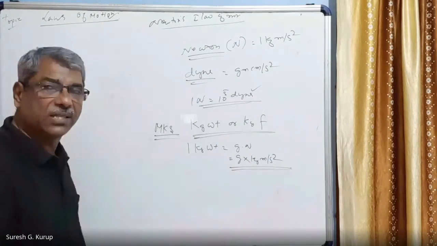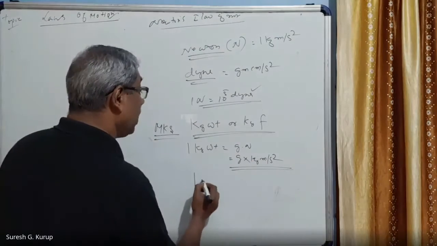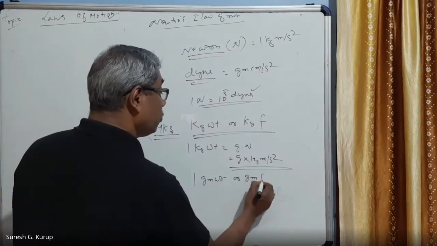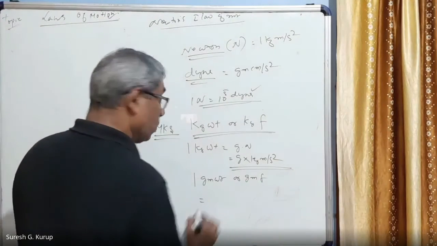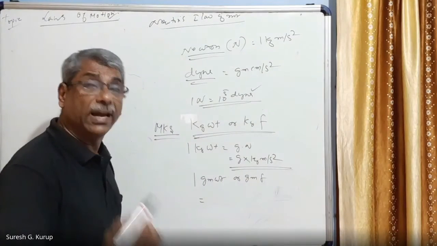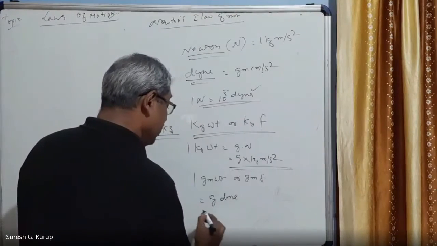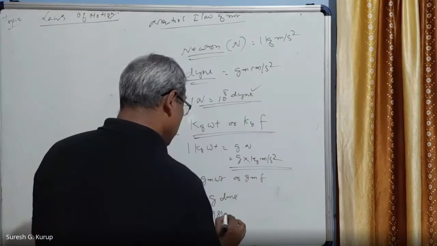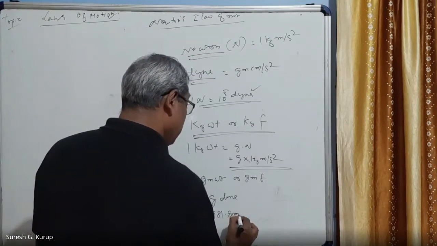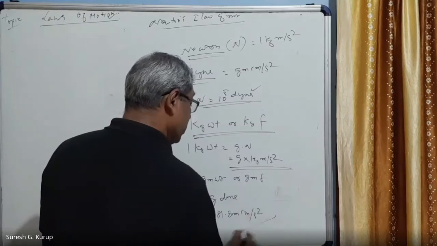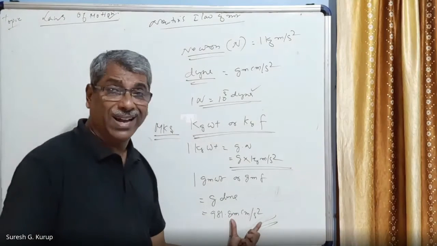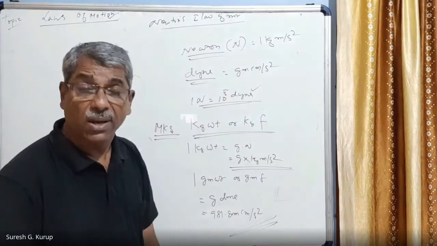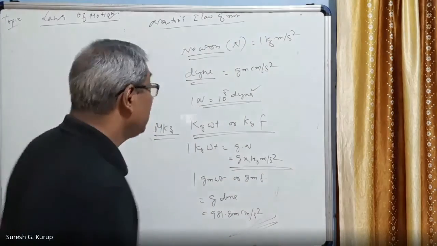In the CGS system, 1 gram weight, or gram force, is equal to g Dyne. Here g in the CGS system is 981, so it is 981 Dyne, where 1 Dyne is equal to 1 gram centimeter per second square. So this is about force and its units. Everything is done.